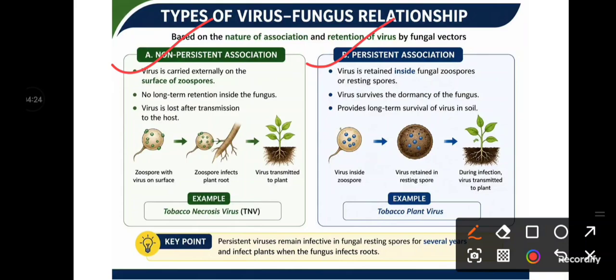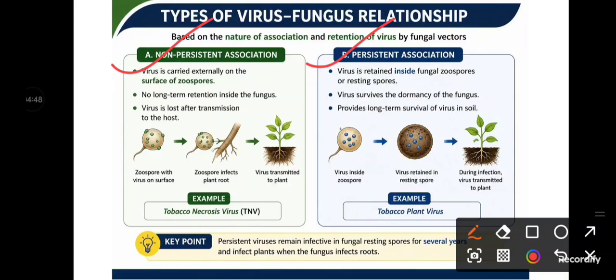If the virus is just carried externally on the surface of the zoospore, then it is a non-persistent association, because the virus is present only superficially over the zoospore, so it is not for long-term retention.